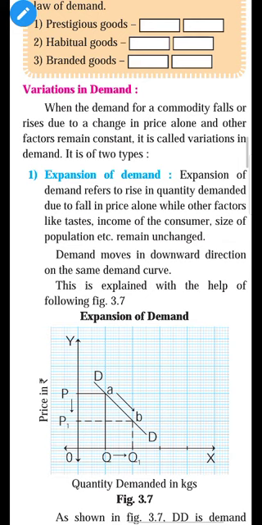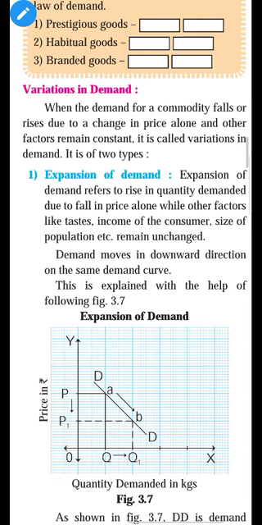Demand expands only because of a fall in price, or demand contracts only because of a rise in price, and other factors remain constant. It is called variation in demand. It means when the demand for the commodity falls or rises due to change in price alone. Alone means only. Demand either falls or rises only because of price alone and other factors remain constant.